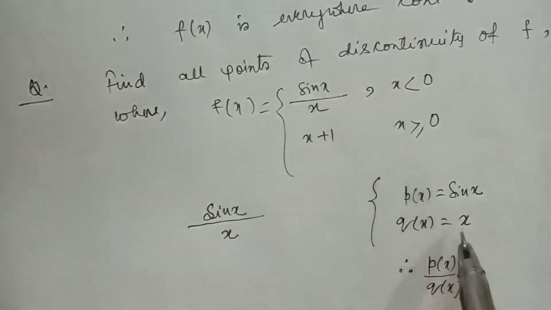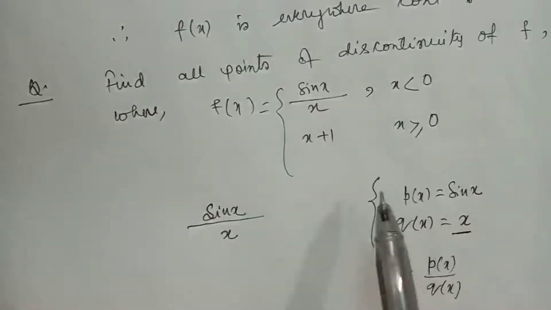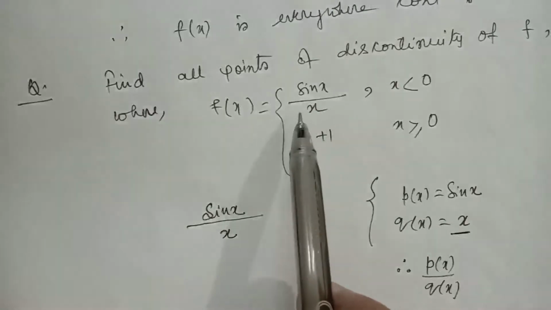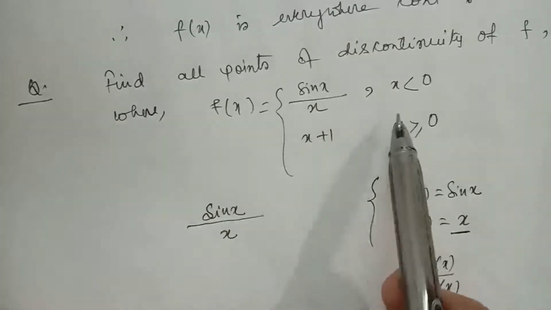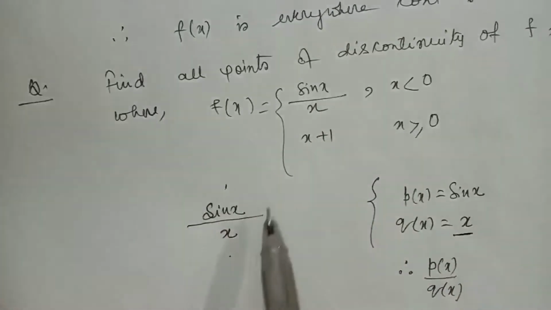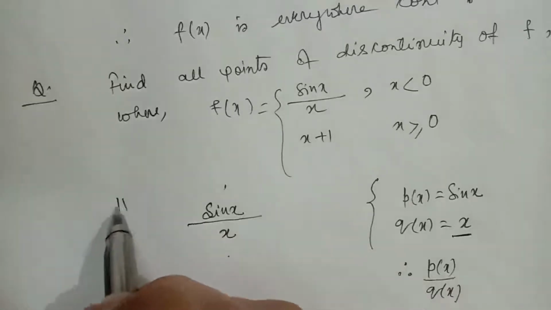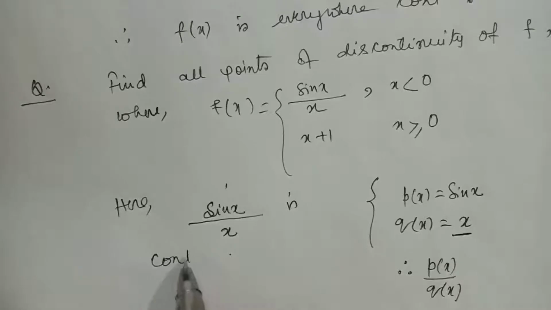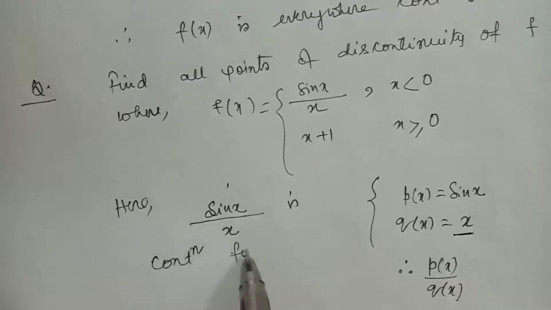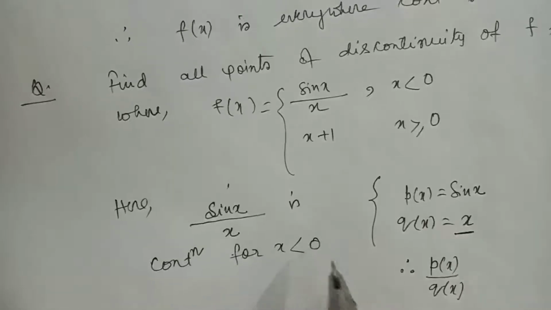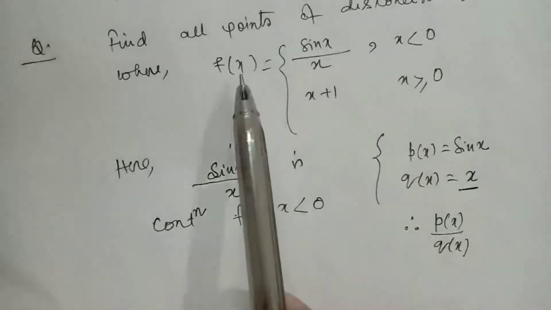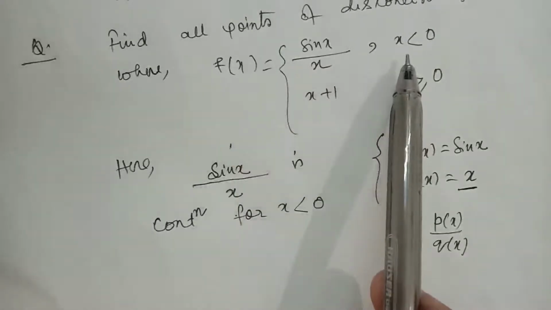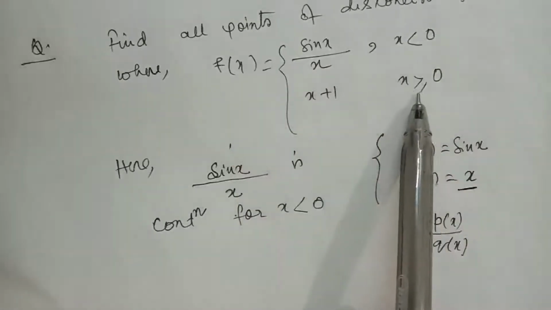Q(x) equal to x is a polynomial function and therefore continuous at all points. Polynomial function is everywhere continuous. So continuous by continuous is a continuous function. Here sin x by x is continuous for x less than 0. So our conclusion will be f(x) is continuous for x less than 0.